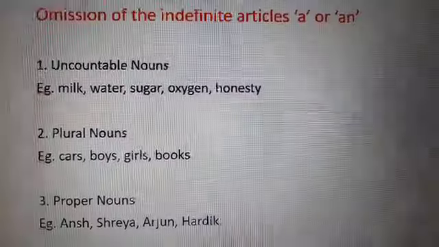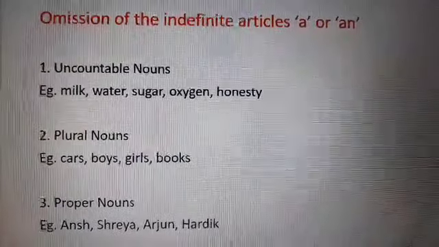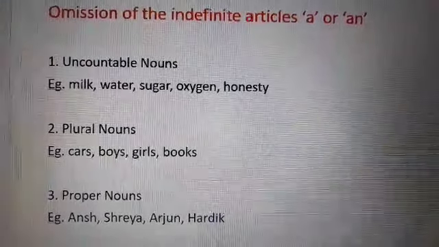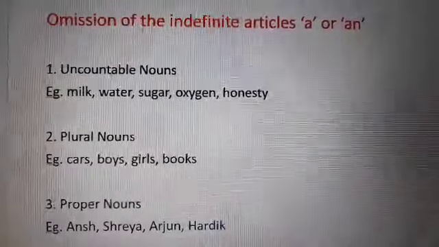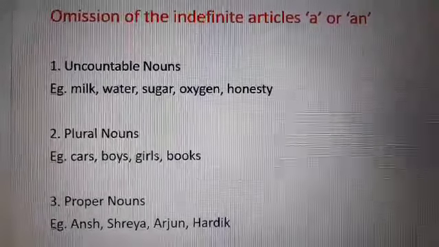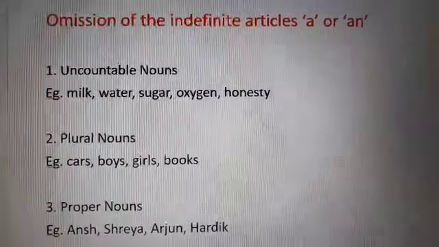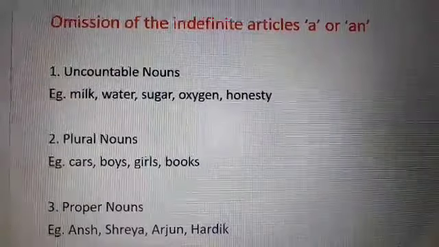Alright? Omission of indefinite articles. Uncountable nouns. Before uncountable nouns, we never place a or an. I say that we place these articles before nouns, but not before abstract nouns or those nouns which are uncountable, like milk, water, sugar, oxygen, honesty.